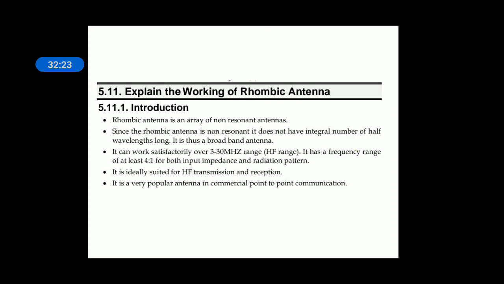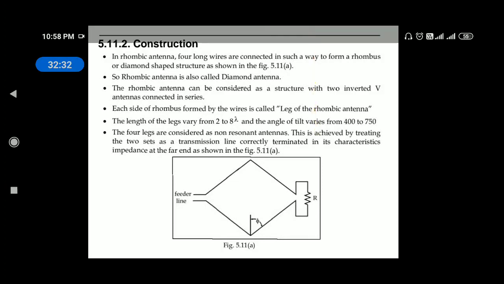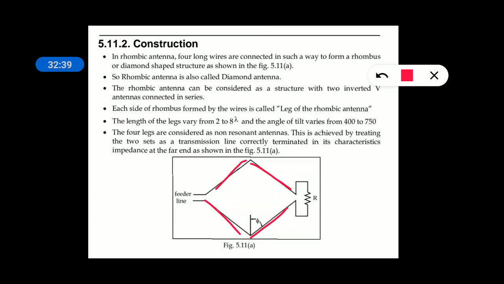And we look at now the diagram of the rhombic antenna. Just if you look at the rhombic antenna, there are 4 dipoles, 1, 2, 3, 4, arranged in the shape of a rhombus, and it is called a rhombic antenna. The elements are connected with a matched load to overcome reflections, to overcome the maximum power transfer problem. It is also called a diamond antenna.